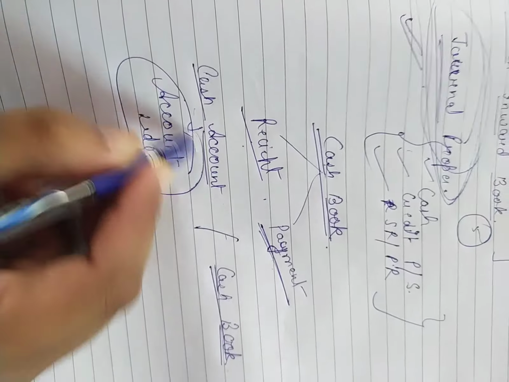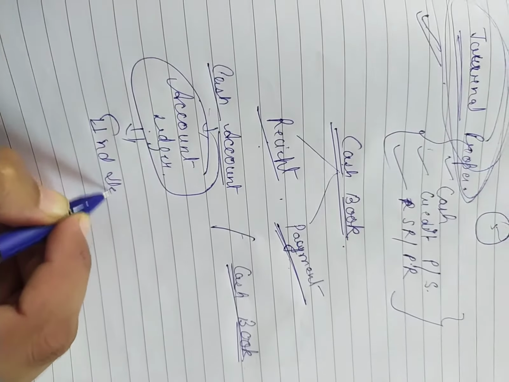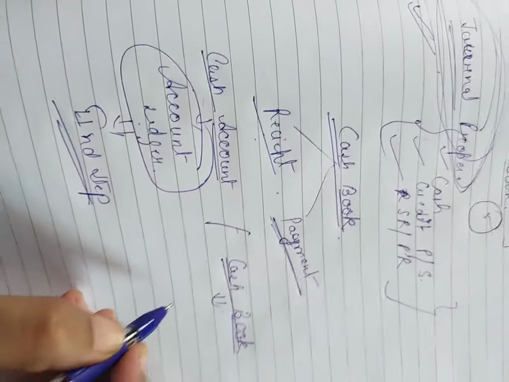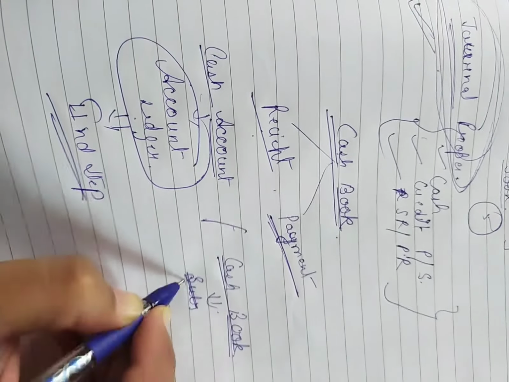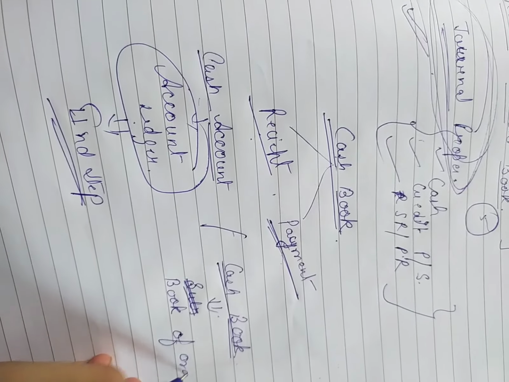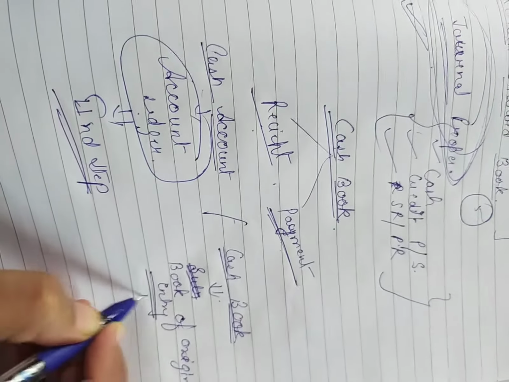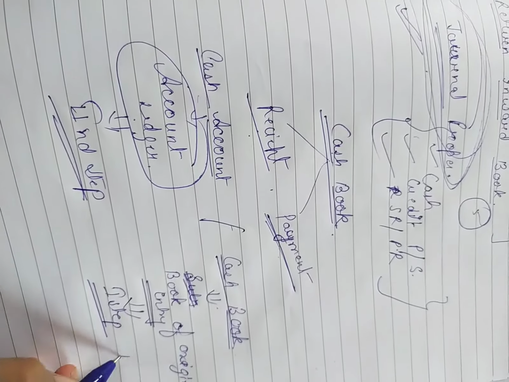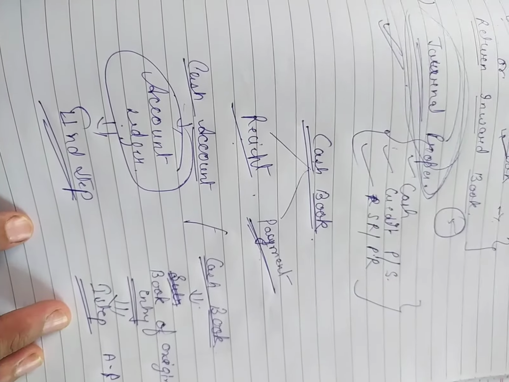It means if it is prepared in the ledger, this is the second step of the accounting process. And if we are preparing the cash book, it is a book of original entry, and that is the first step of our accounting process. Okay, so we have found one difference between them.